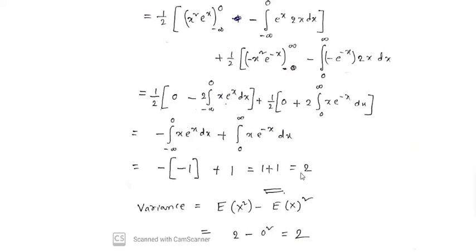Okay, totally, variance is given by e of x square minus e of x whole square. E of x square, that is, the value we found, is 2, minus mean square, that is 0 square. 2 minus 0 square is 2, therefore variance is 2. Okay.